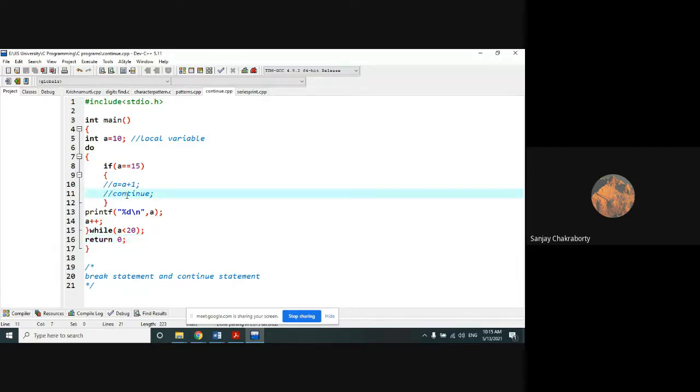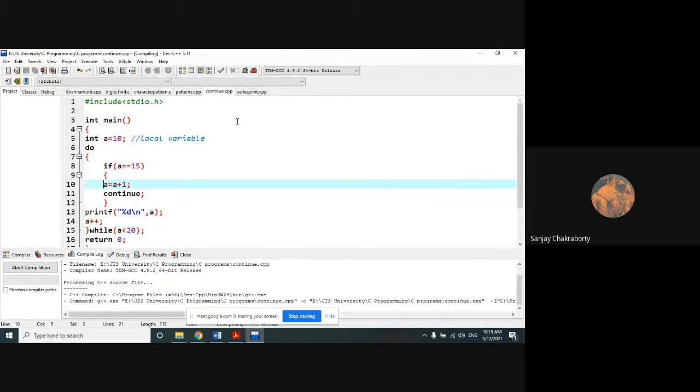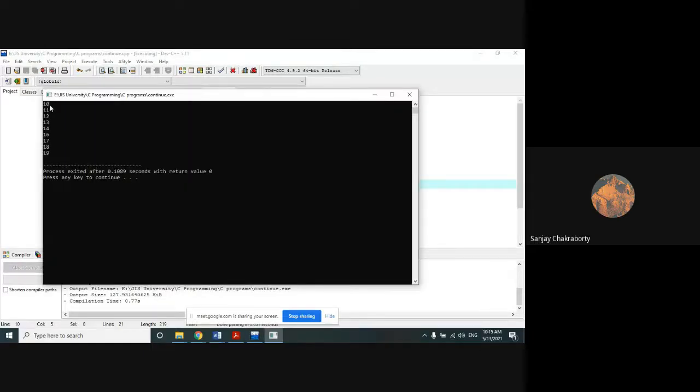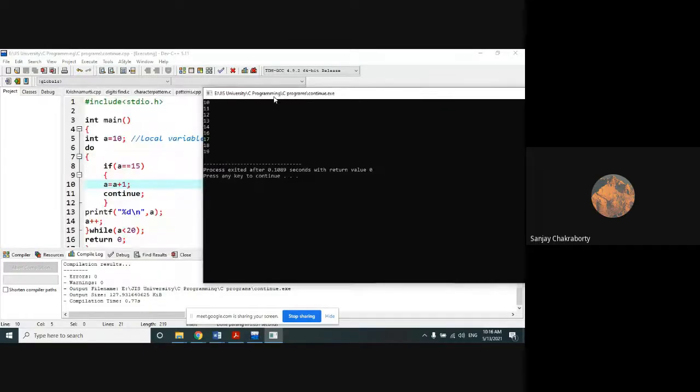Now if we enable this continue statement, then the output will look like this. You will find that all the outputs are there except the value 15. So 10, 11, 12, 13, 14 will be there, then 15 has been skipped and then 16 will be there.